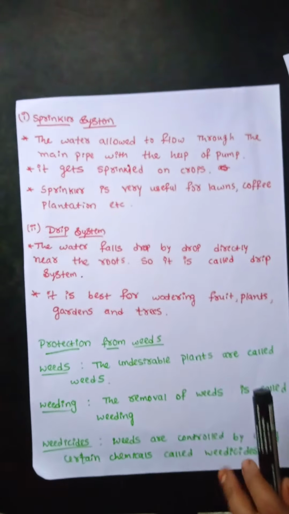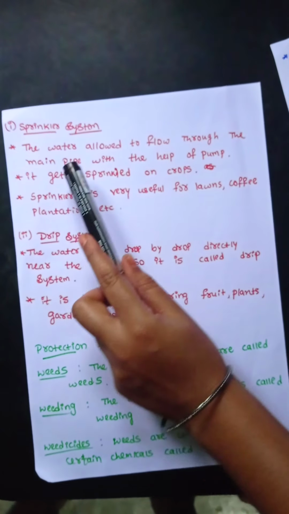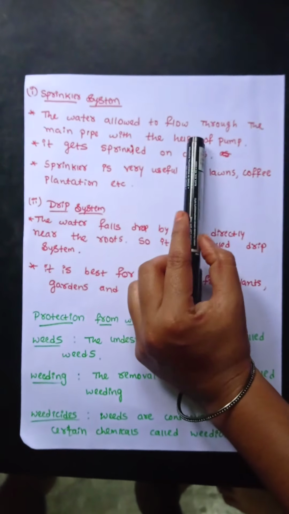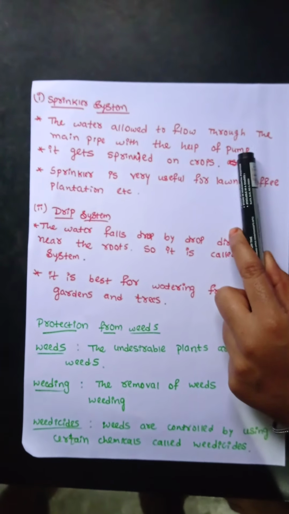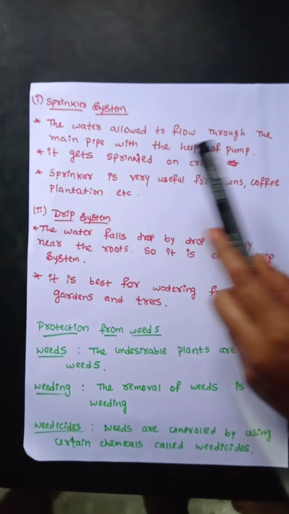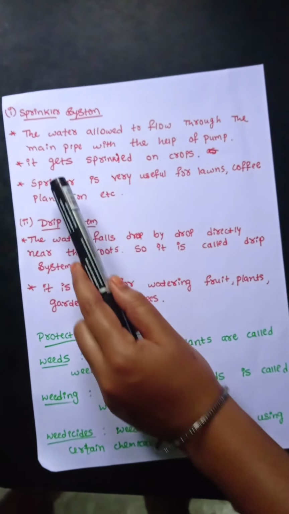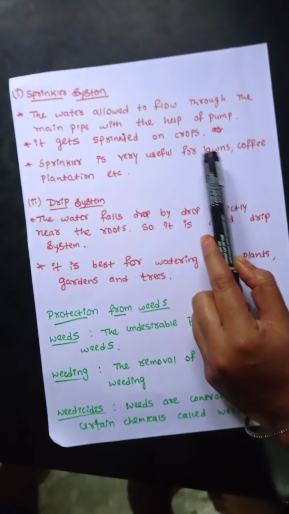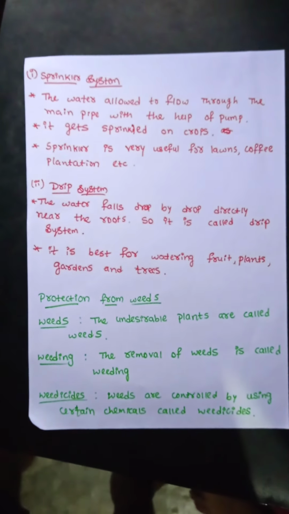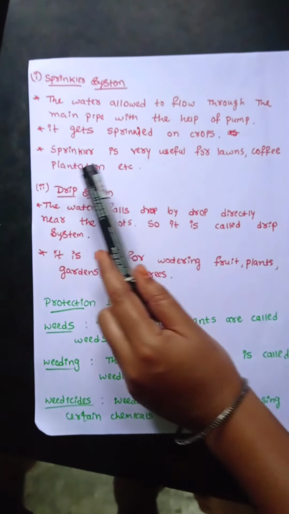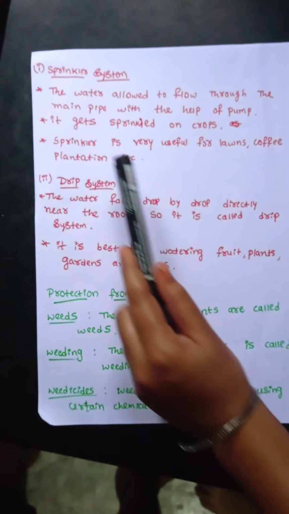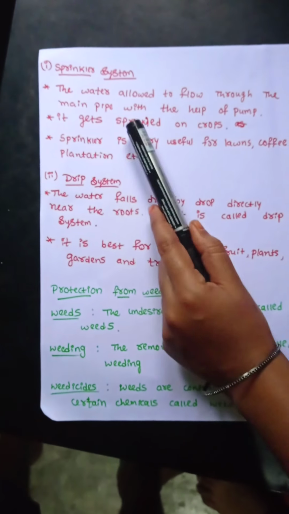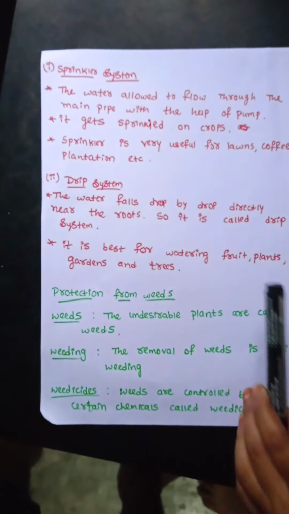First is the sprinkler system. In this system, the water is allowed to flow through the main pipe with the help of a pump. It gets sprinkled on crops. The sprinkler is very useful for lawns, coffee plantations, etc. In the areas of coffee plantations and similar places, the sprinkler system is used. How is it used? The water is allowed to flow through the main pipe with the help of a pump.